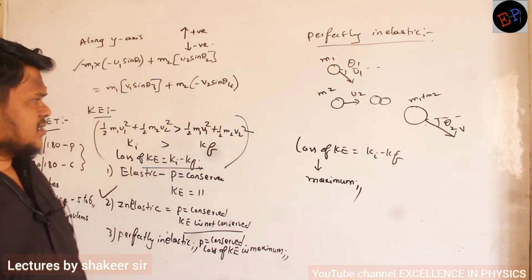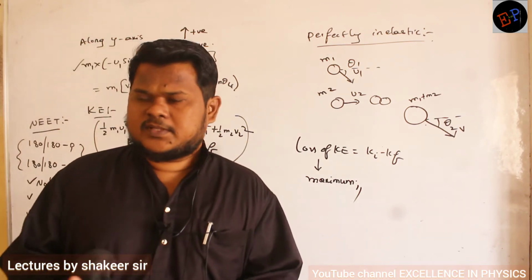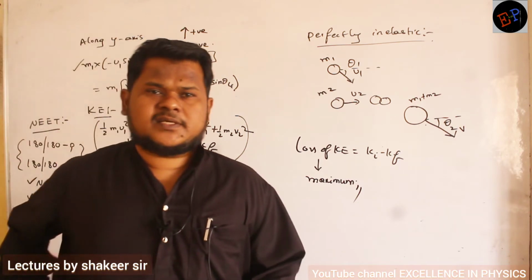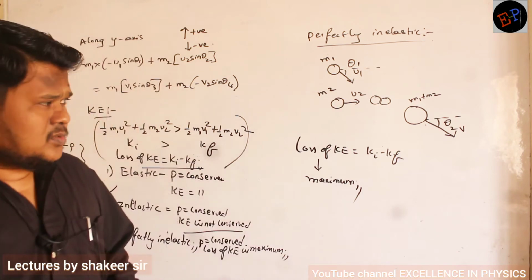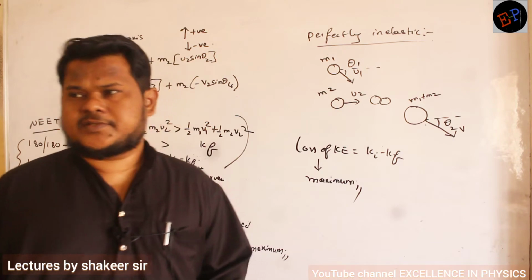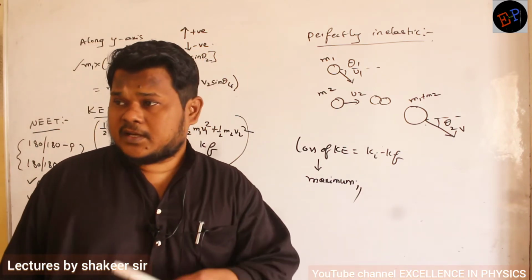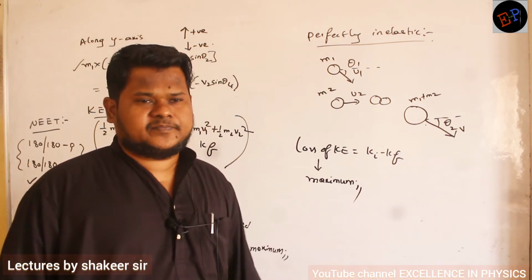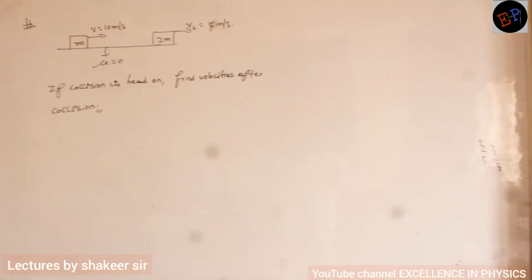So this completes our theory part on collisions. So how many types of collisions have we studied? Three types of collisions: elastic, inelastic, and perfectly inelastic collisions. We have studied collisions in one dimension and collisions in two dimensions. Whatever may be the type of collision, momentum is always conserved, but in elastic collision, kinetic energy is also conserved. But in the remaining two types of collisions, kinetic energy is not conserved.